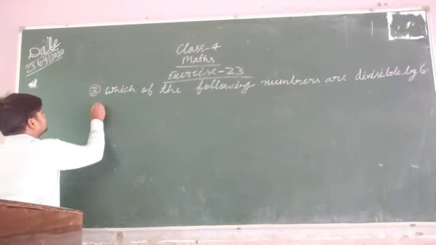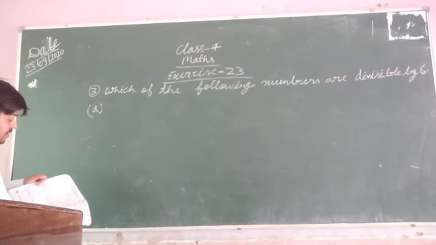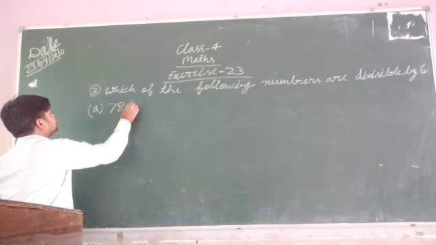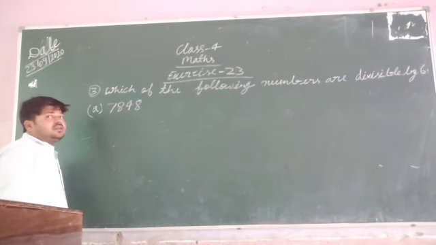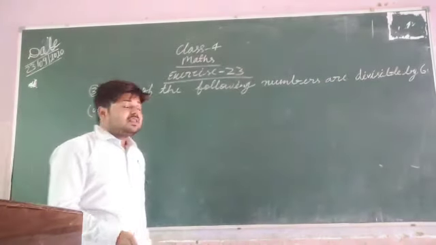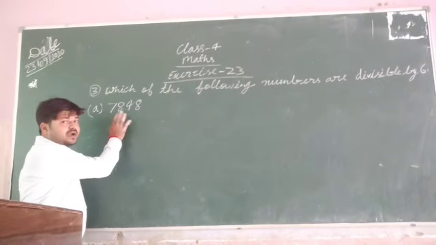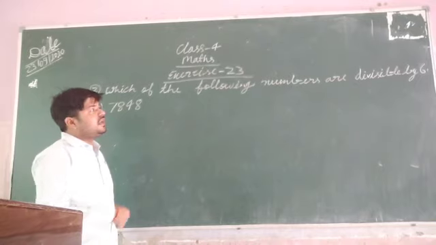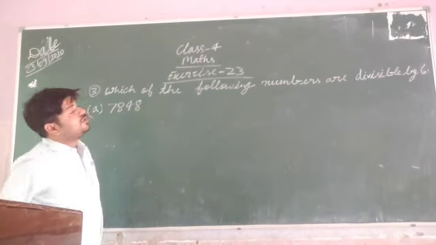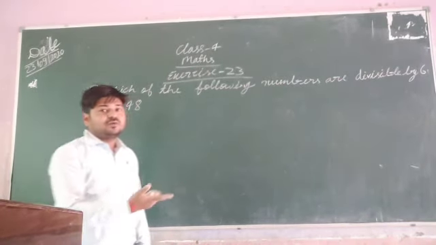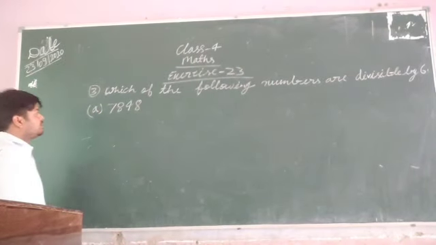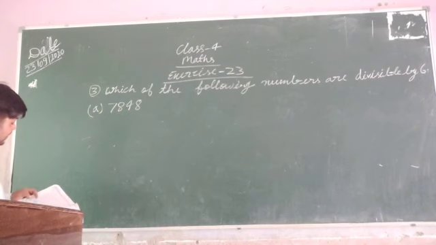The first question is 7,848. Dear student, in this question you have to check that this number is divisible by 2 and 3 or not. If this number is divisible by 2 and 3, then it will also be divisible by 6. So firstly I am going to check that this number is divisible by 2 or not.